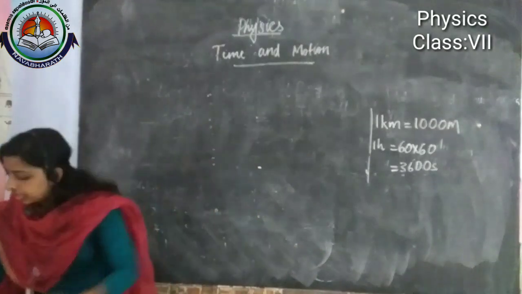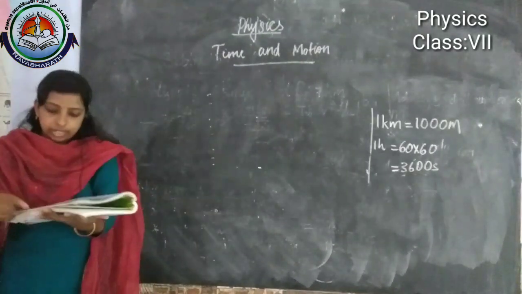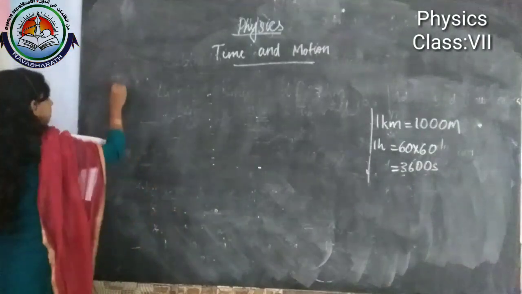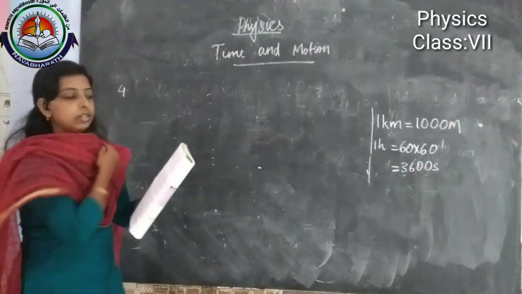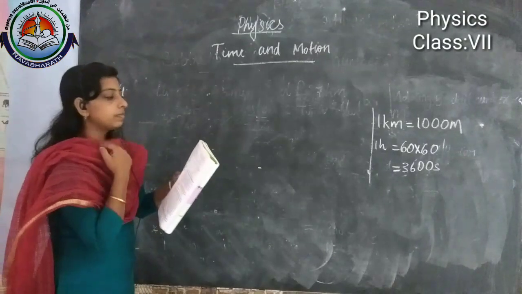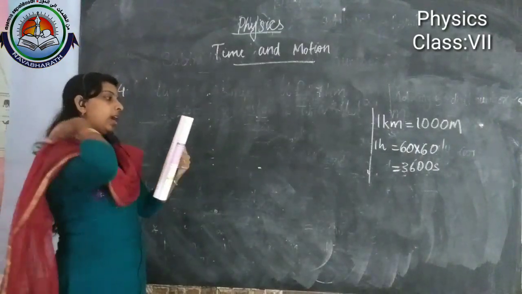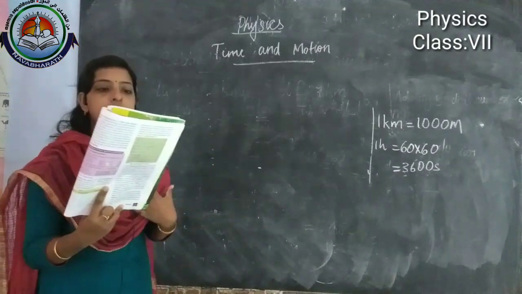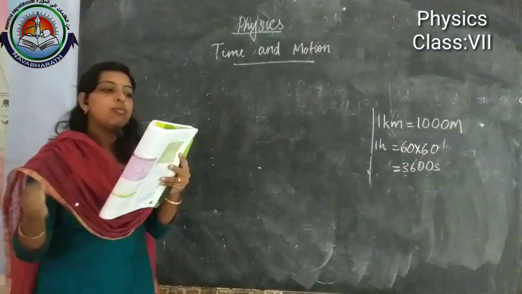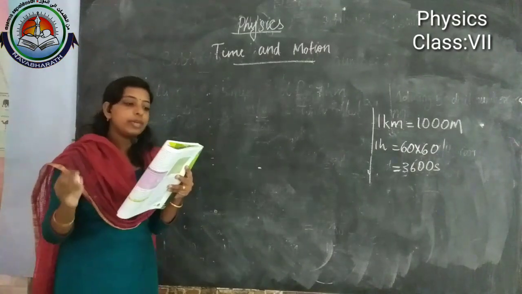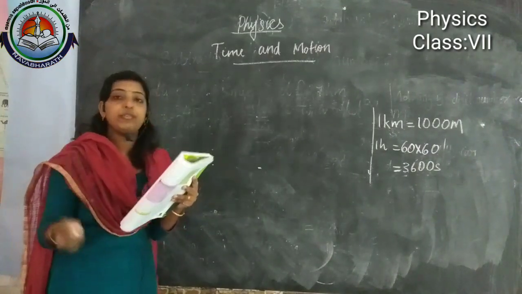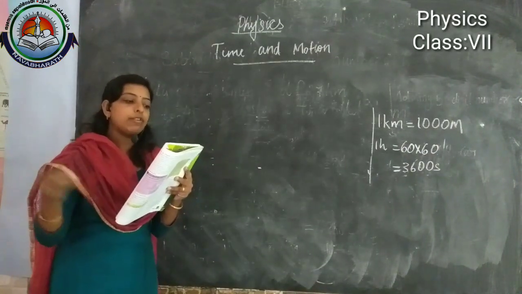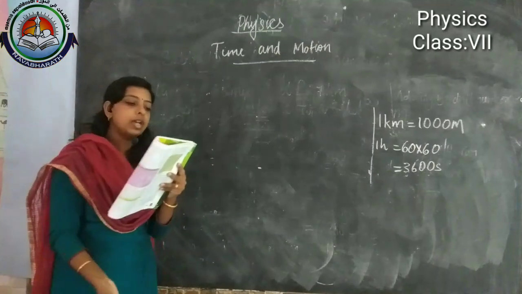Our next numerical is numerical 4. A car moves at a speed of 40 kilometer per hour for 15 minutes, then at a speed of 60 kilometer per hour for the next 15 minutes.